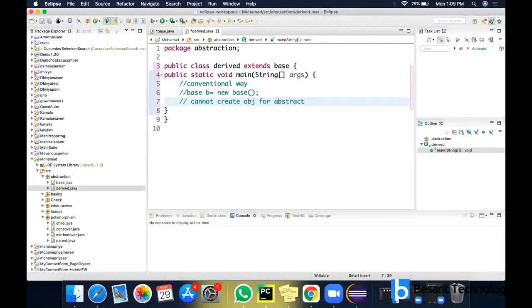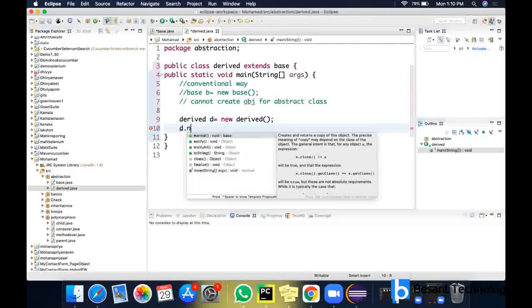So what is the only way then? You have to rely on your derived class for calling the non-static method. The only way to call the non-static methods of an abstract base class is using its derived class instance. So here, Derived d equal to new Derived, then d.normalMethod.